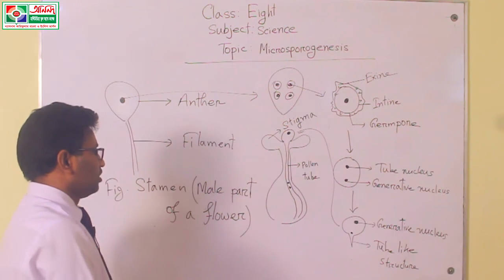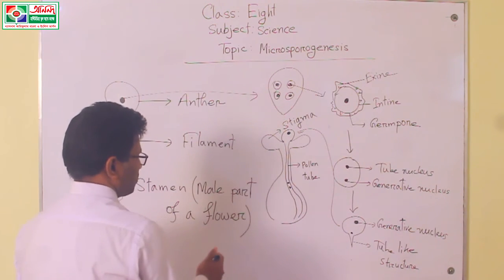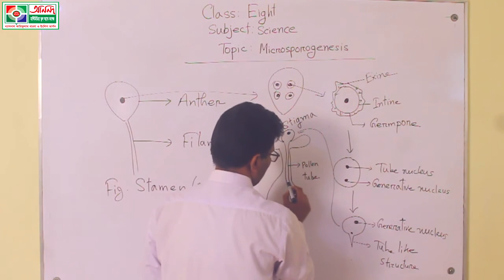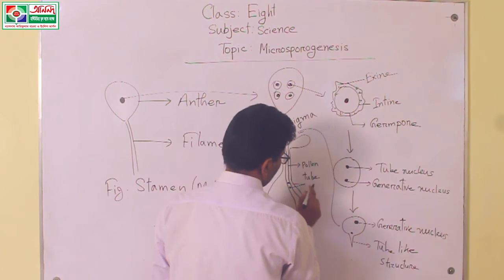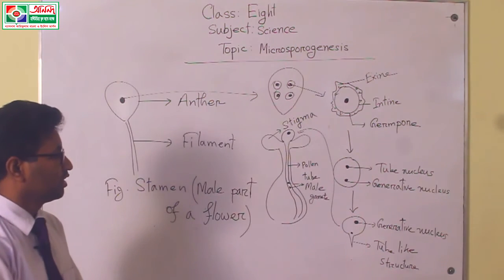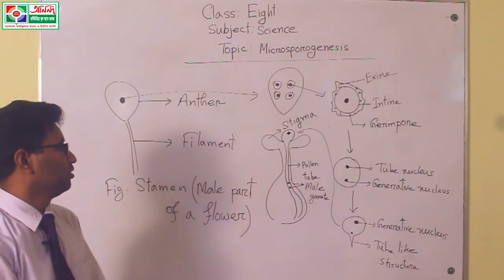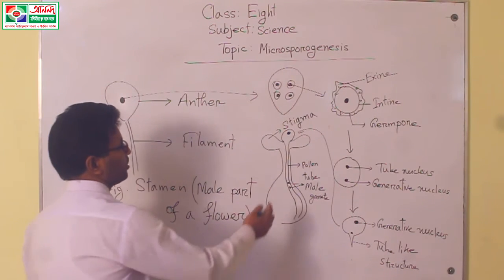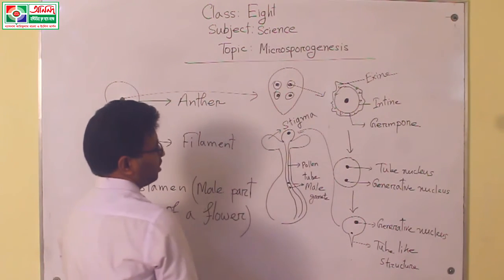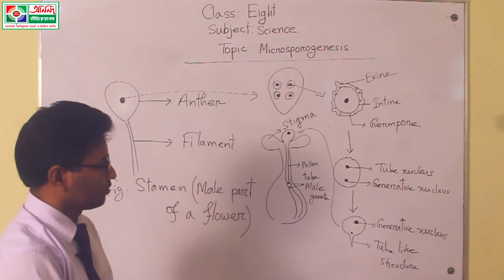And this is the whole process. We can say that this is the tube, this is the male gamete, and this is the generative nucleus, and the tube nucleus already created a pollen tube.